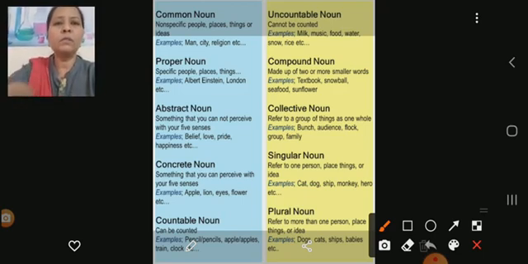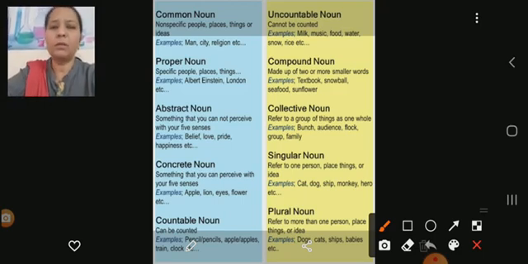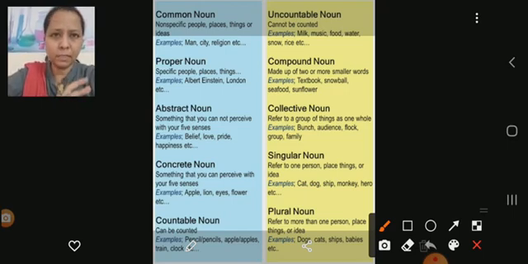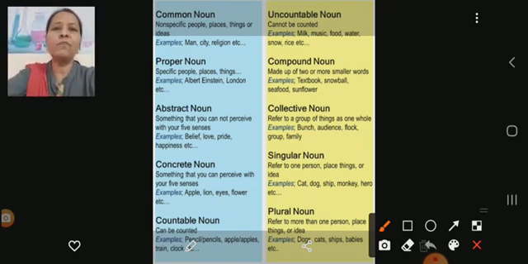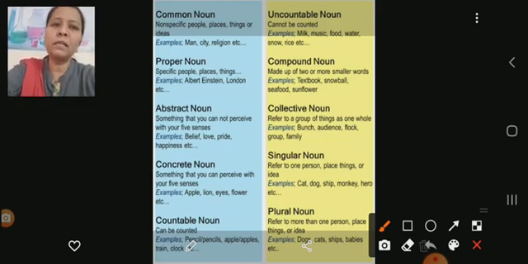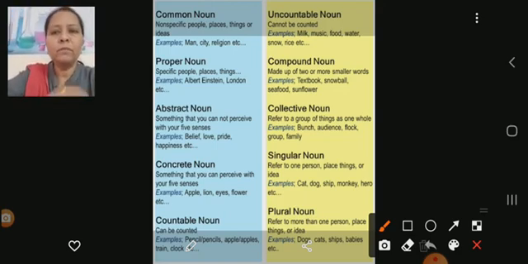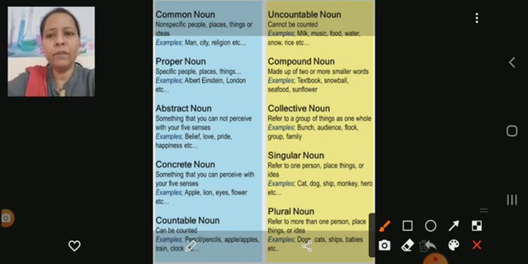Now, come to the third one, the abstract noun. What is an abstract noun? An abstract noun is something that you cannot perceive with your five senses. For example: belief, love, pride, happiness, which you cannot perceive with your five senses. That is called an abstract noun.